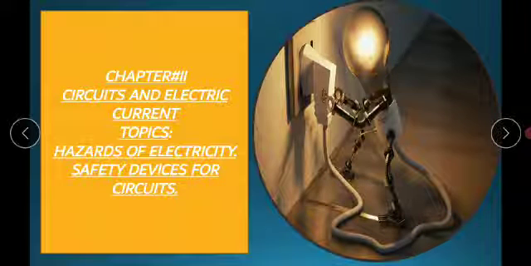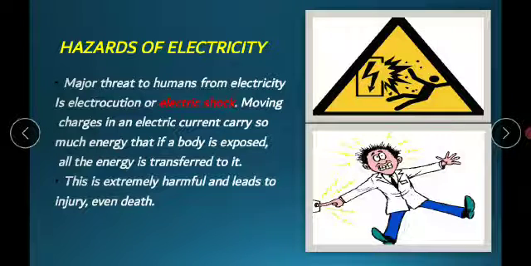As we have started our chapter number 11, circuits and electric current, today we will discuss hazards of electricity and safety devices for circuits. First of all, we will discuss hazards of electricity. The major threat to humans from electricity is electrocution or electric shock. What is electrocution? It means death or severe injury by electric shock.